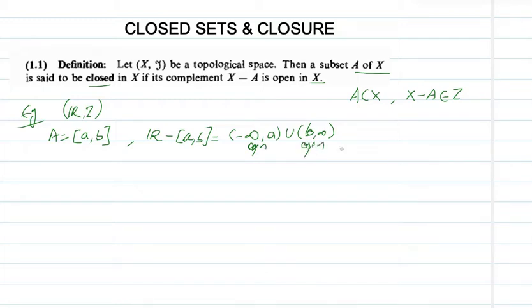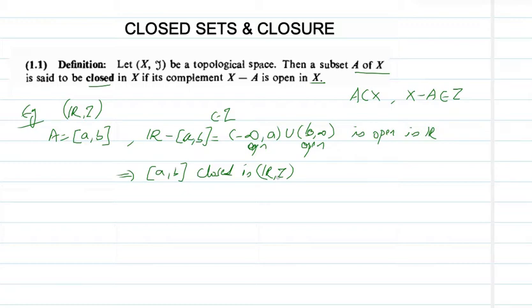Union of open sets is open. So this means R minus [a, b] is open in R, or is a member of tau. So this implies what? [a, b] is a closed set in (R, tau). Hope you have got the definition of a closed set.